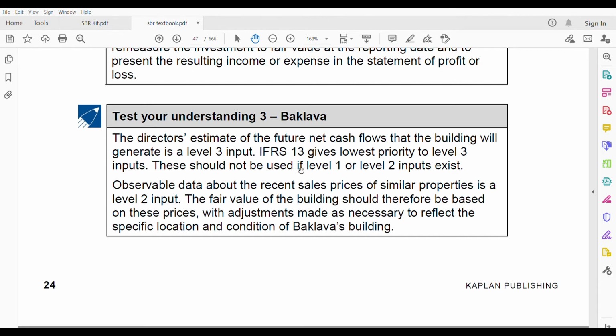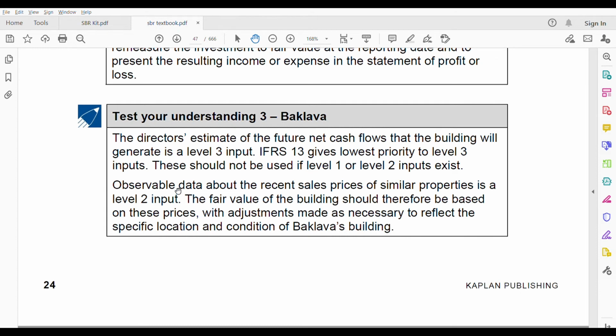This should not be used if level 1 or 2 input exist. If you have information relating to level 1 or 2, you can use level 1 or 2, and then you should not use level 3. That's what the standard says. Observable data about the recent sale price of similar properties is a level 2 input. Even though you don't have the identical building, a similar building in that local area can be used. So you can use level 2 input rather than level 3.